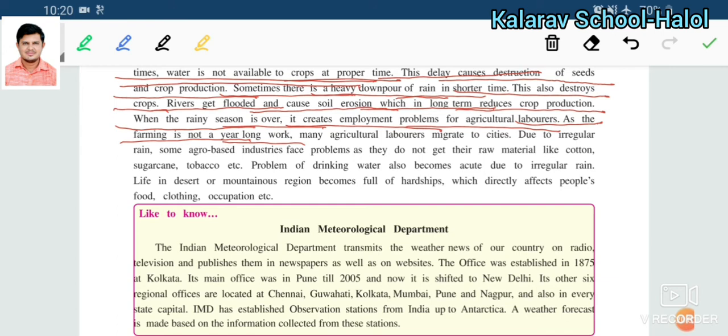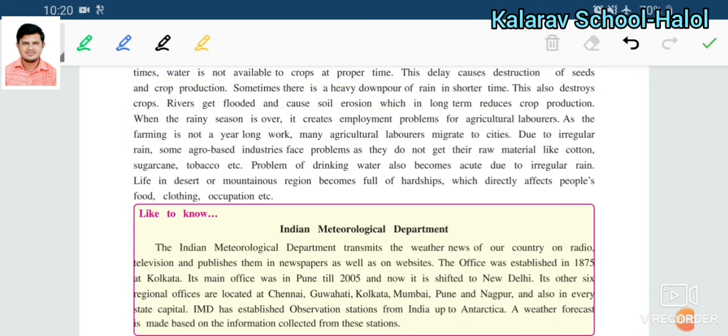Wherever irrigation facility is possible, at those places the farmers do farming work the entire year. But wherever irrigation facility is not possible, what will they do at that time? Many agricultural laborers migrate to the city. At that time many laborers went to the city due to the irregular rain.